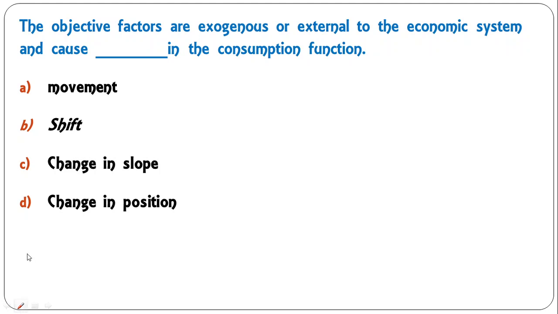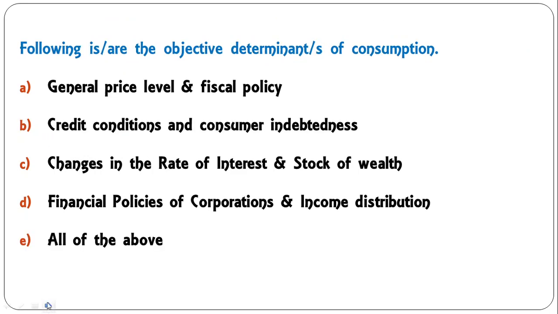So objective factors, as we have recently seen, and subjective factors affect the position. The objective factors explain the shift in the consumption function, not the movement. Okay, not the slope and position. It determines the shift: because of a change in objective factors, the consumption function shifts upward or downward. So B is the correct answer here.